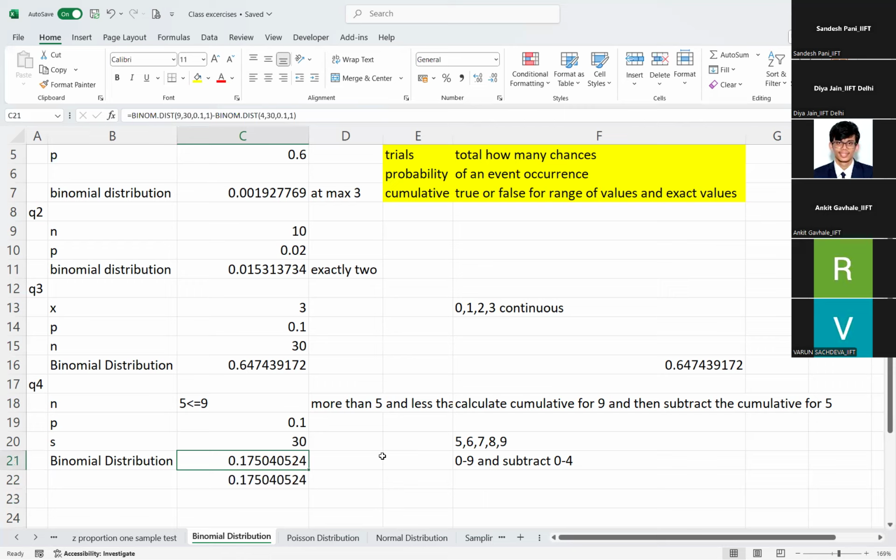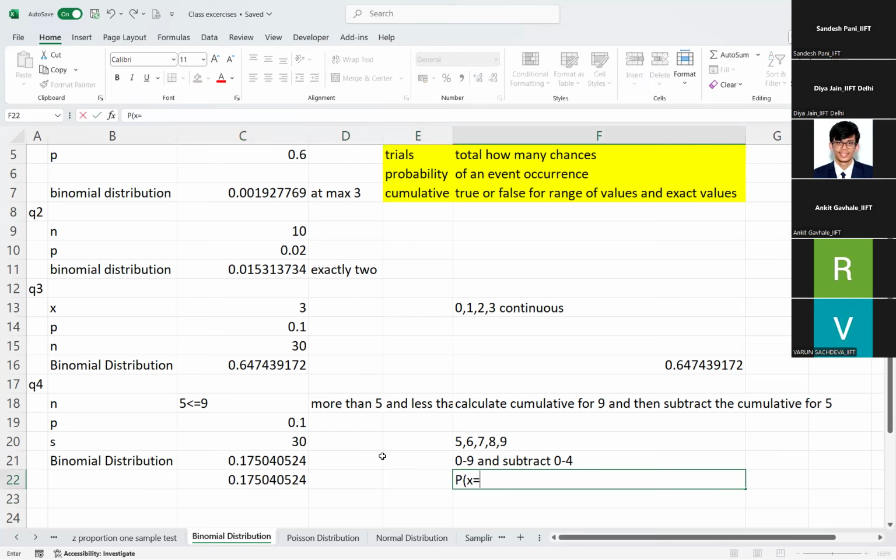Binom dist will give you the value either at probability of x equal to some value n, which is when cumulative is equal to 0, because you only want x equal to n. Suppose you want the probability of x less than or equal to n, then cumulative is equal to 1. 0 means false, 1 means true.